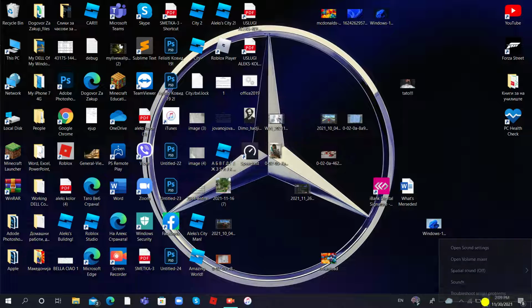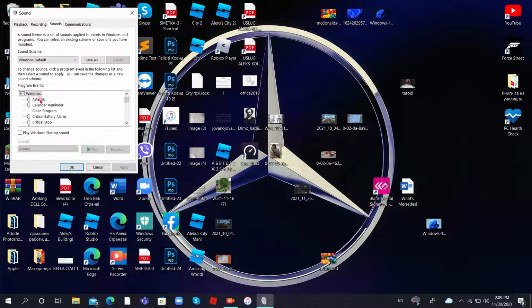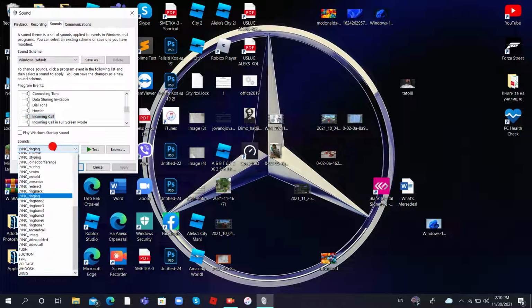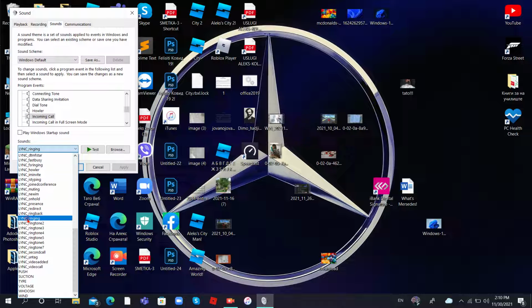Go to the volume speakers. Sounds. Find incoming call. Tap on it. Click on right here. And change the ringing how you want.